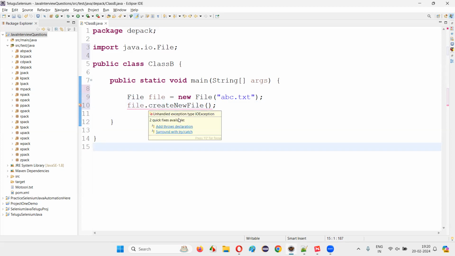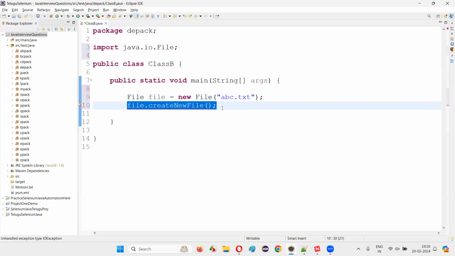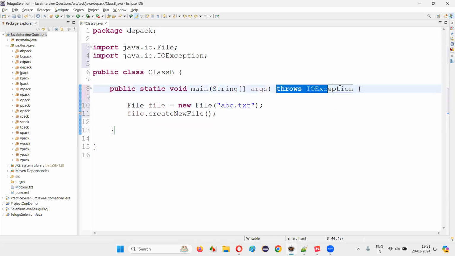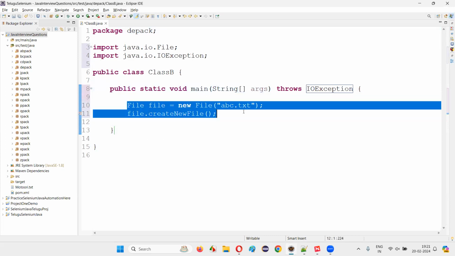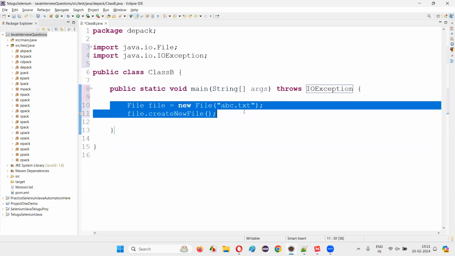Hover the mouse on this, and there is a checked exception coming. The compiler is saying there is some IOException, an input output exception, that may come. It is saying either you have to surround this with a try catch block to handle the exception, in real time. But what if you are pretty sure that the exception won't come? You can shut the mouth of the compiler by selecting this 'add throws declaration'. Here, throws IOException will come so that the Java compiler will not inform you that there is a possibility of exception here. The code will look good, the error will go off and you can run the code.